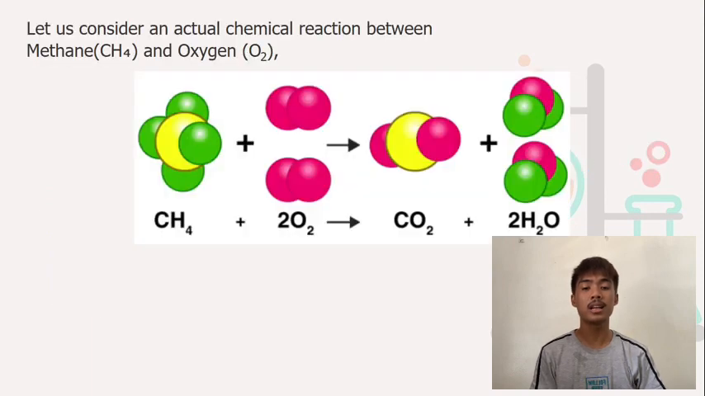Let us consider an actual chemical reaction between methane and oxygen. Here, we can see how the number of each atom on the left side is balanced on the right side, as stated by the law of conservation of mass.